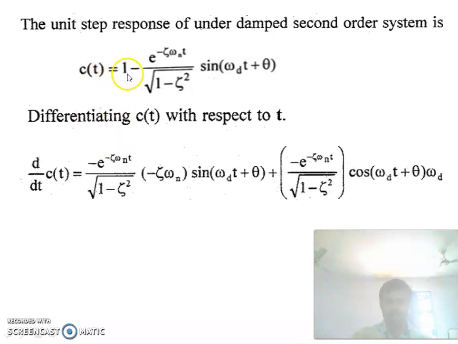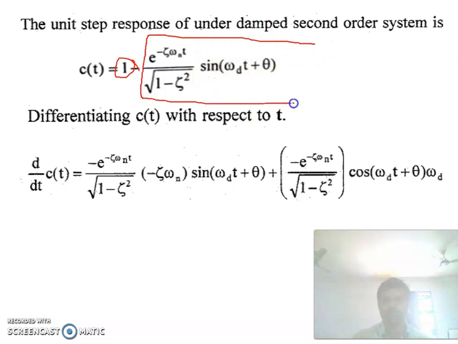What is the differentiation of 1? Differentiation of 1 is 0. Now we have to differentiate this term.